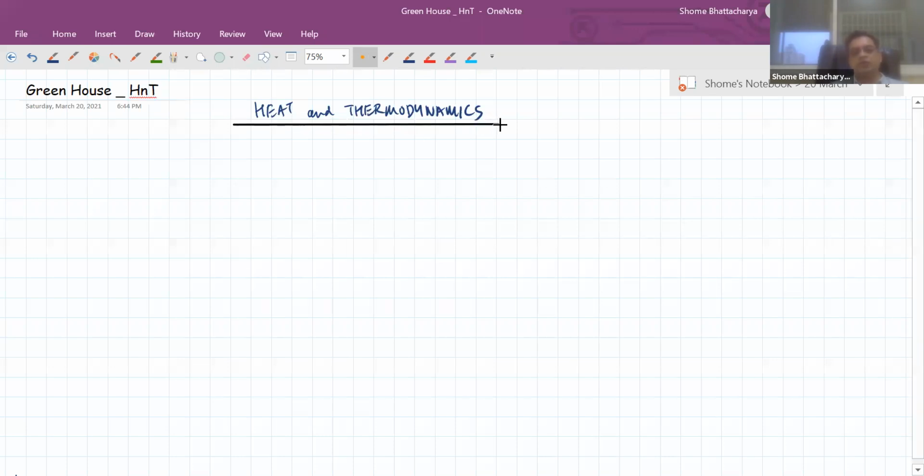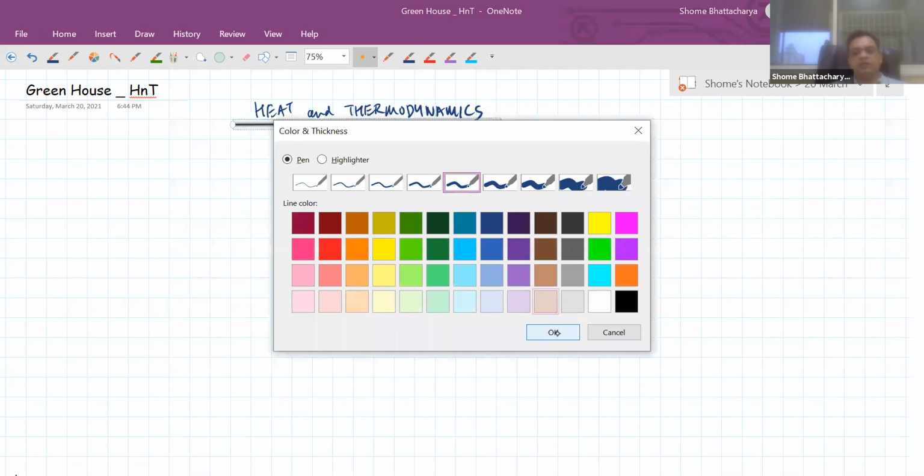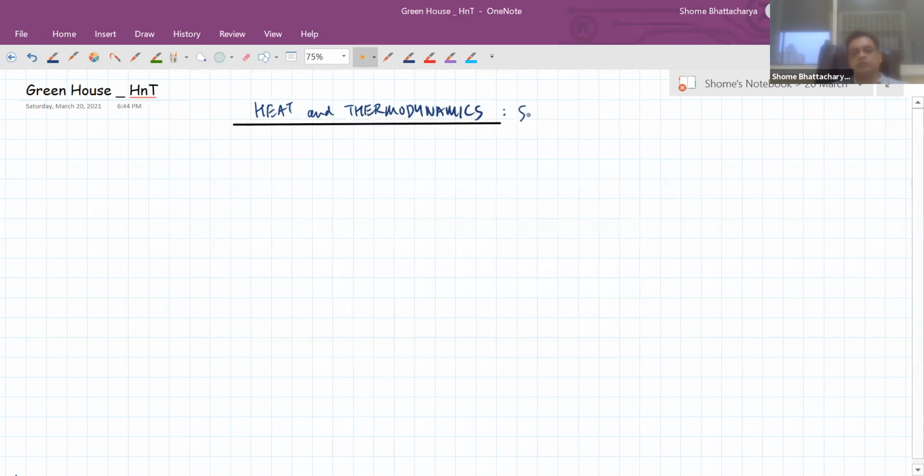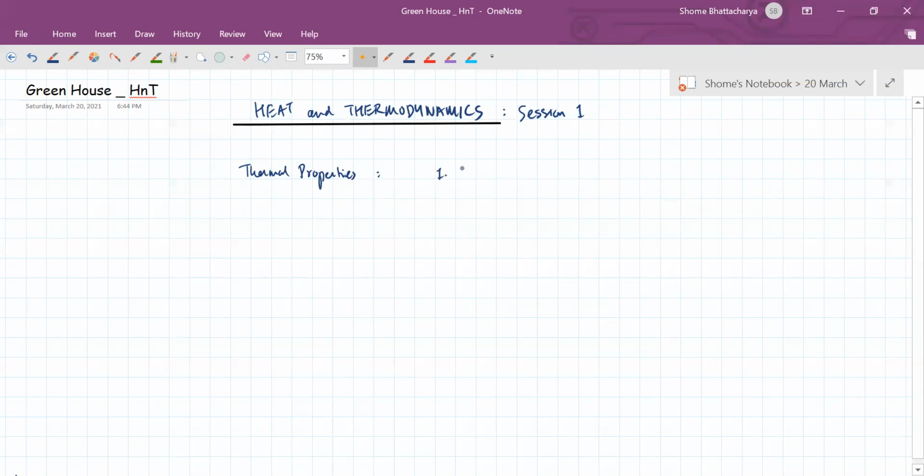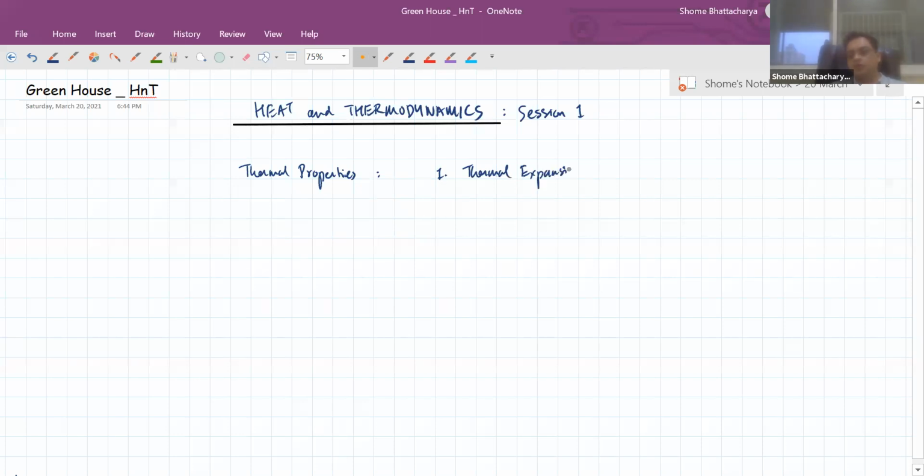So this section will consist of a number of different individual chapters. I'll just list out the chapters for you first. We start off heat and thermodynamics by understanding thermal properties of matter. They are in the form of two things. One is thermal expansion of materials, and the other is calorimetry, which has to do with the understanding of heat capacity and latent heat, etc.